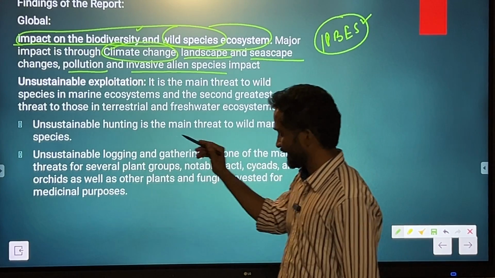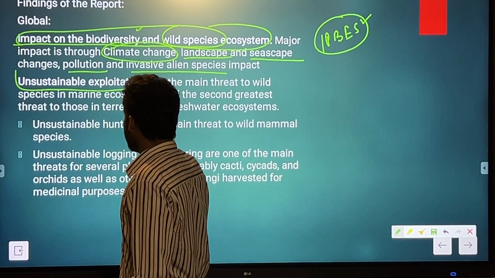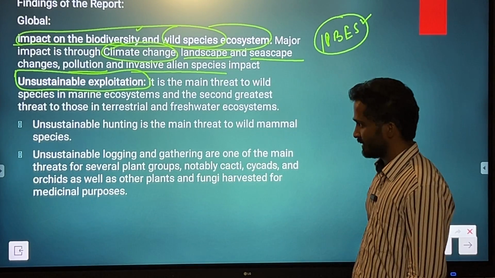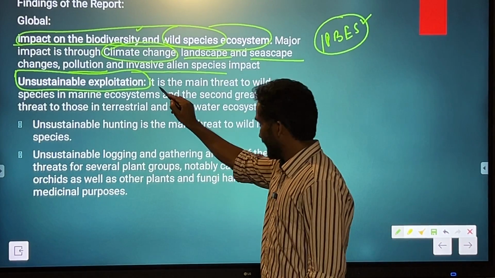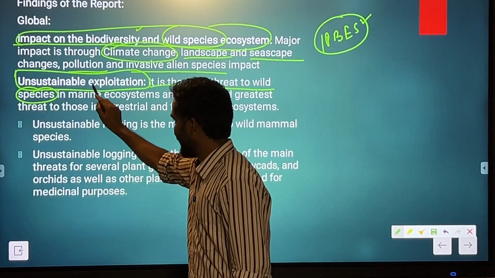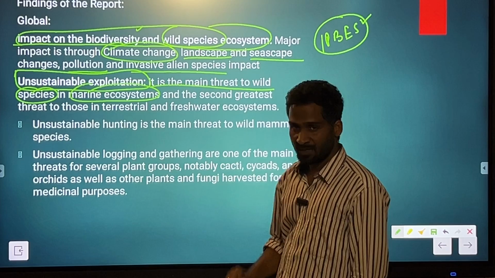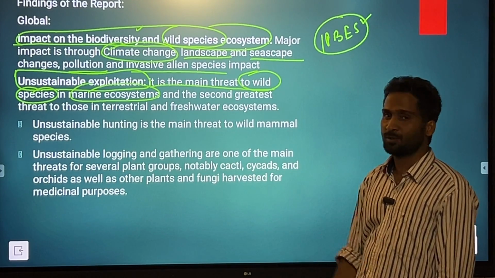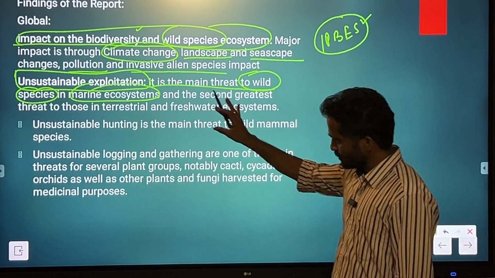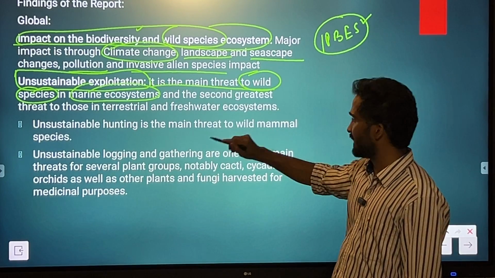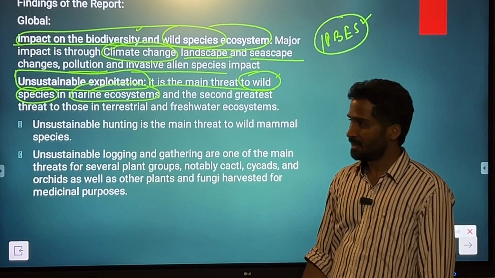Then the second thing it is talking about is unsustainable exploitation. Over here there is one caveat. You should know that it is the main threat to wild species in marine ecosystems. Do not forget that the theme is based on sustainable use of wild species, so this report is pertaining to wild species only.